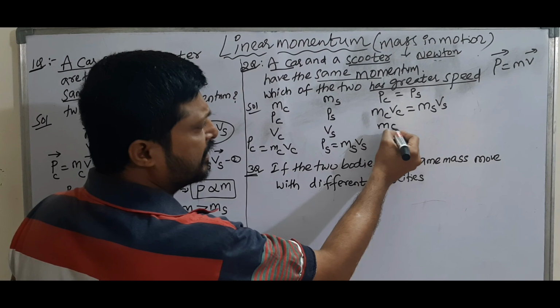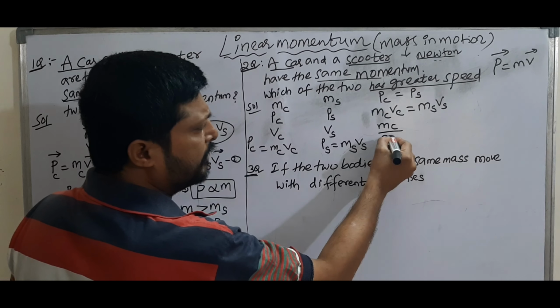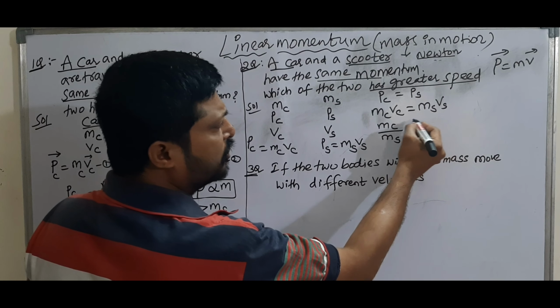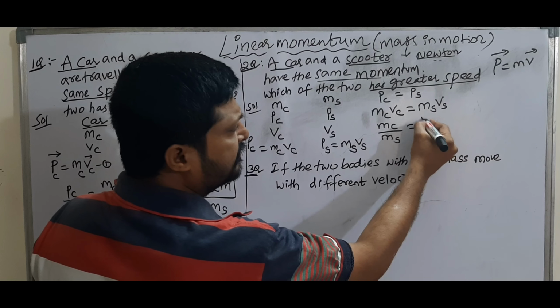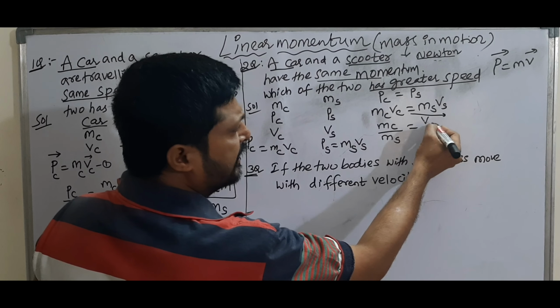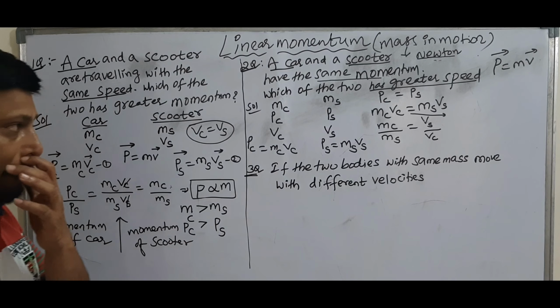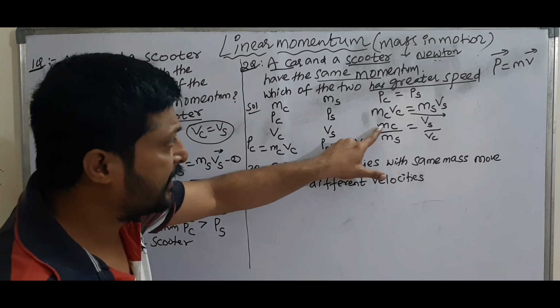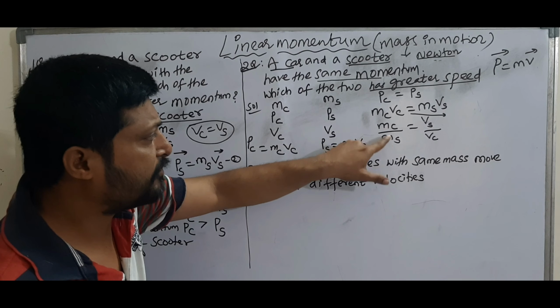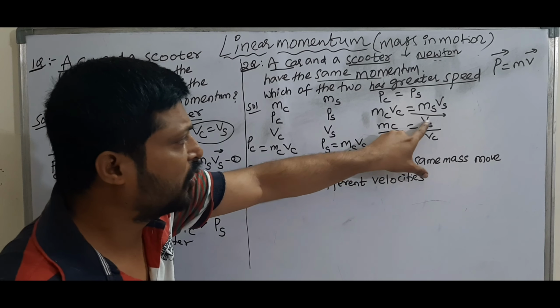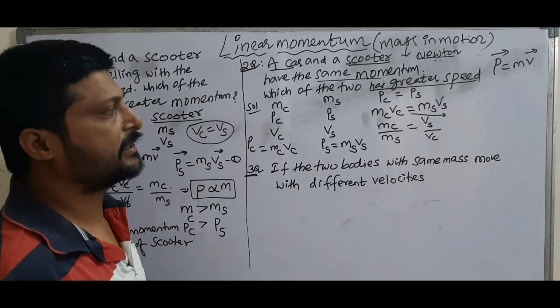So this is written as mass of car by mass of scooter is equal to speed of scooter by speed of car. Observe here, ratio of masses is equal to ratio of speeds.